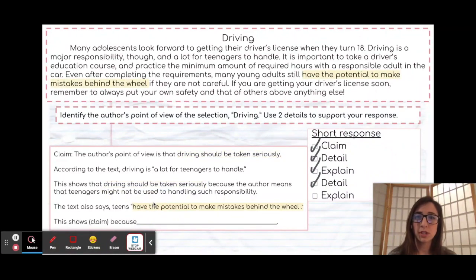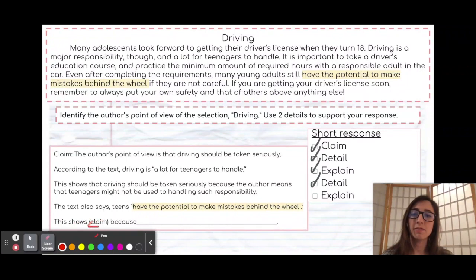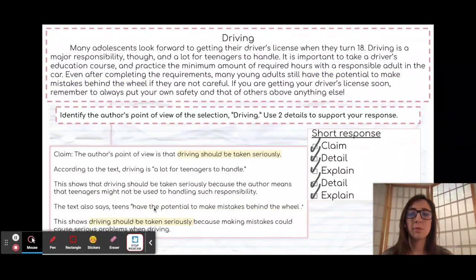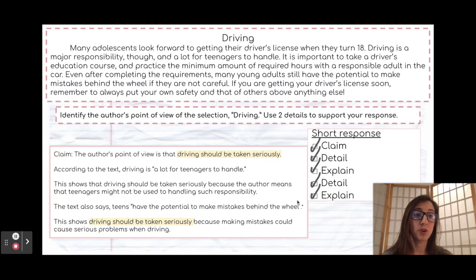So I go to my next detail. The text also says that teens have the potential to make mistakes behind the wheel. You can see where I got my detail from. And then, of course, I again have to use my claim in order to create my this shows sentence. This shows that driving should be taken seriously. Whoops, I crossed it out. Because making mistakes could cause serious problems when driving. That is everything. I followed my checklist: claim, detail, explain, and that right there is a 2 out of 2, folks. That's all it takes.